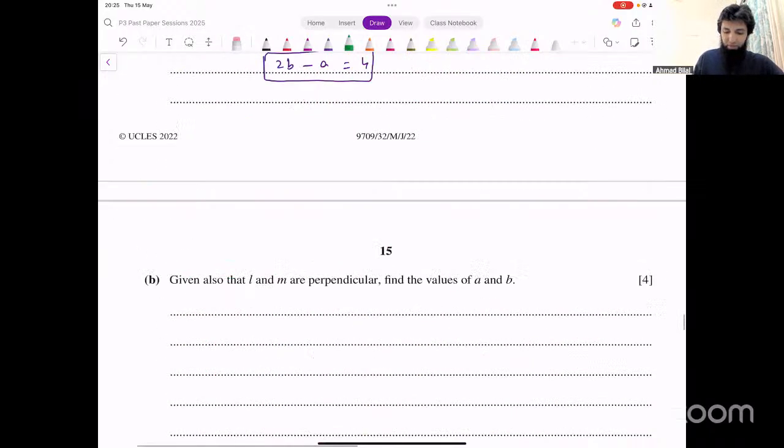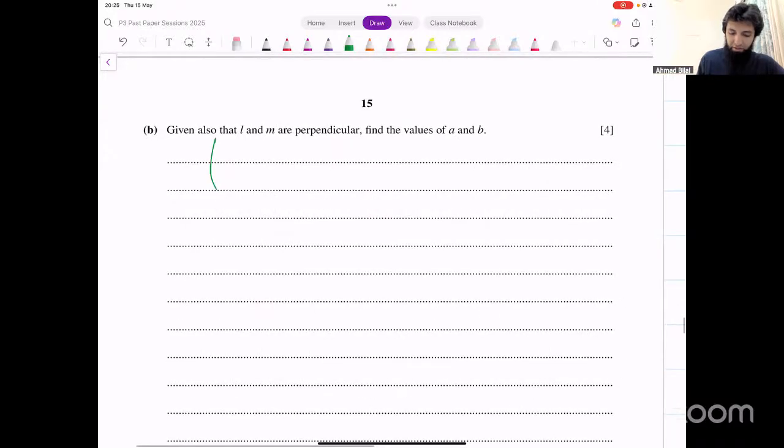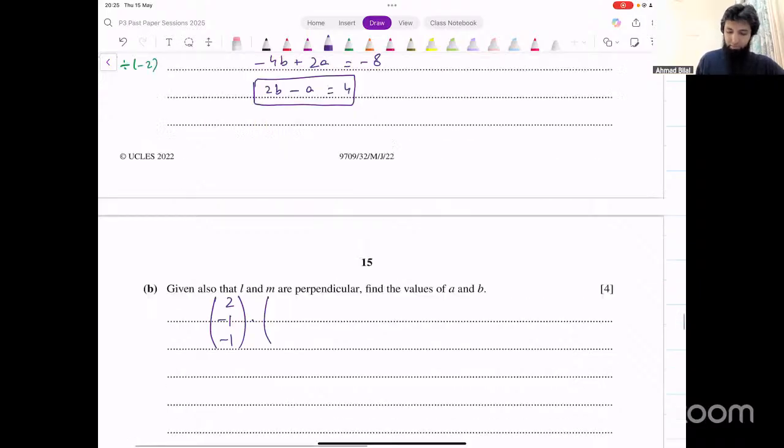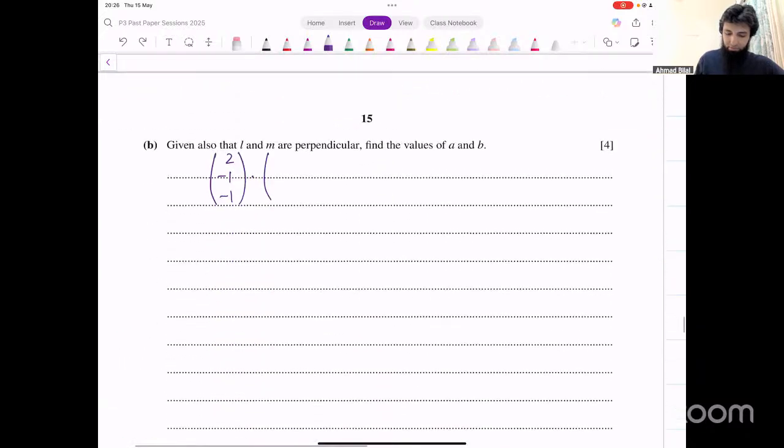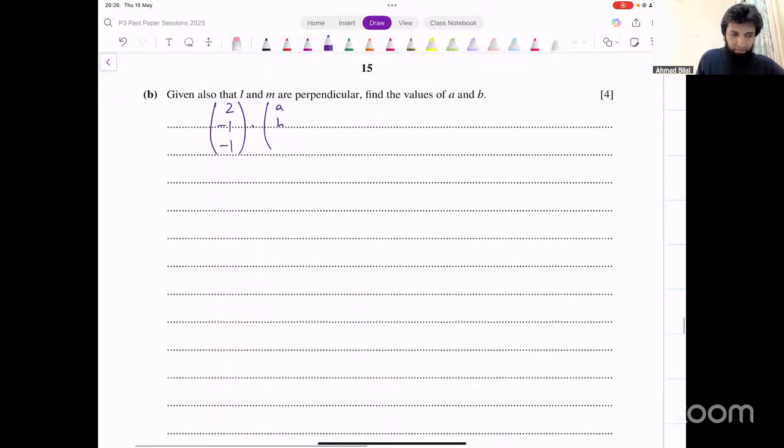2, minus 1, that's one vector that we've got. 2, minus 1, dot a, b, and 1. a, b, and 1, that's the other vector. This dot product should be 0, so that gives us 2a minus b minus 1 equals 0, and that's another equation that we've got.